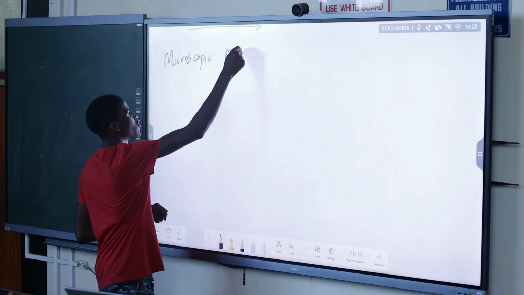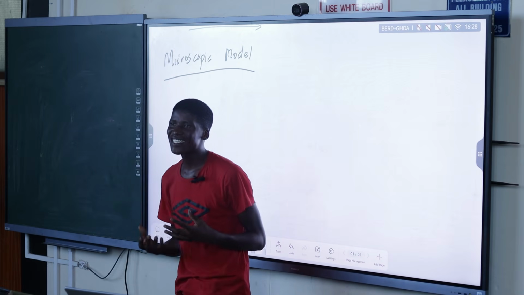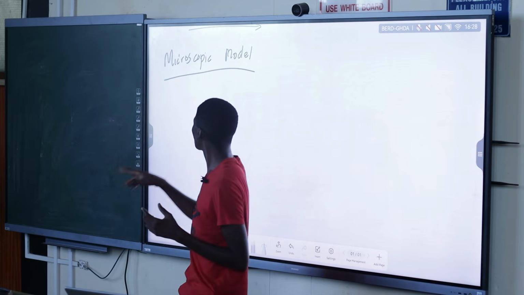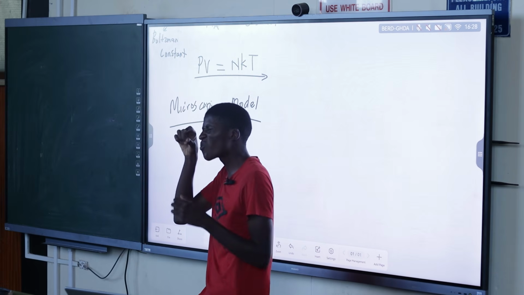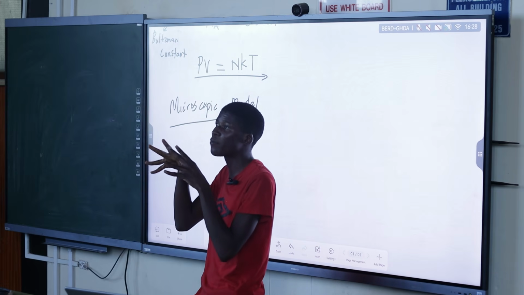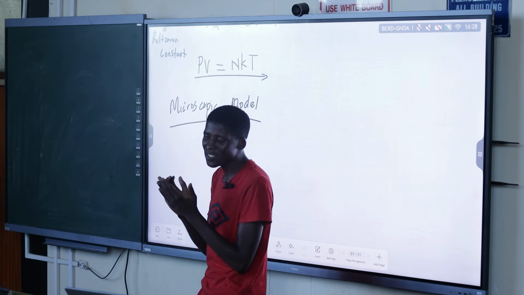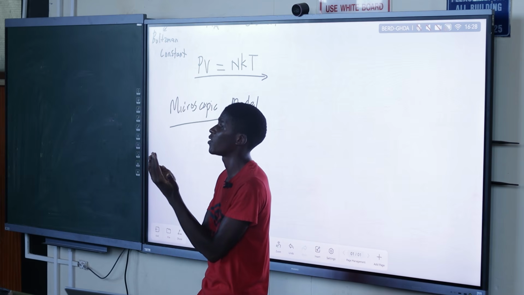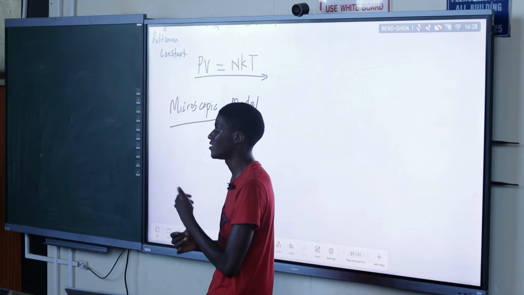A microscopic model, we need it because for us to be able to talk about each and every single individual particle, we must be able to see those particles, even if they are many. But you cannot do that with our naked eyes. Just like with water, you see water and drink it, but you cannot see what the particles are inside.